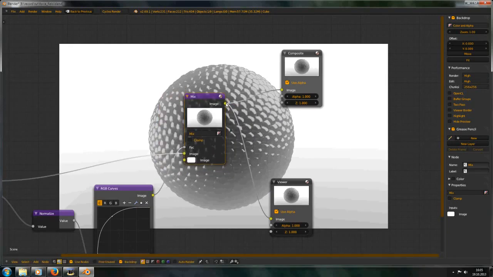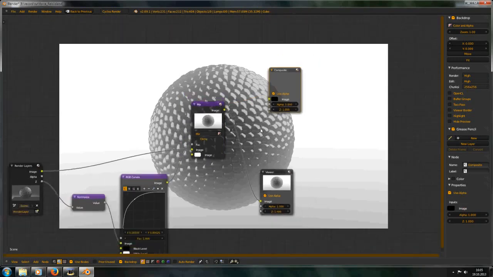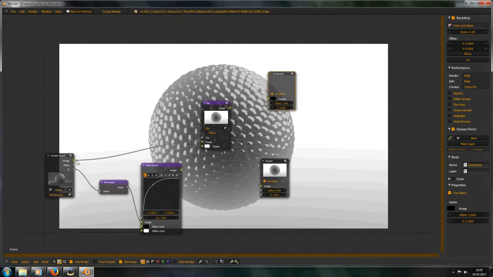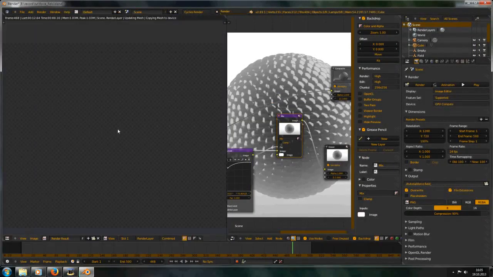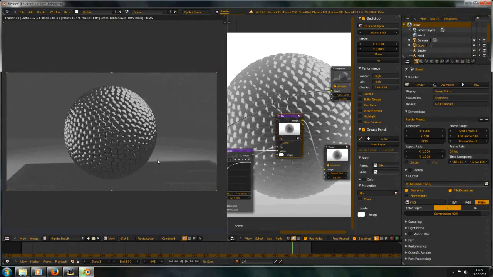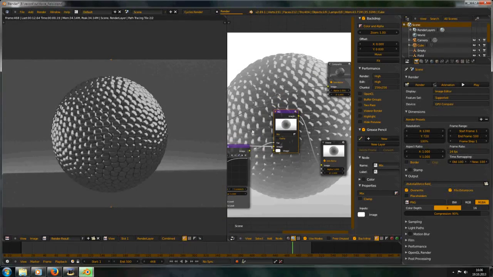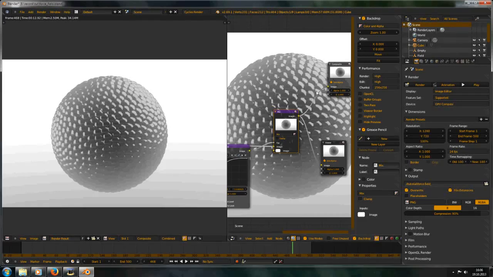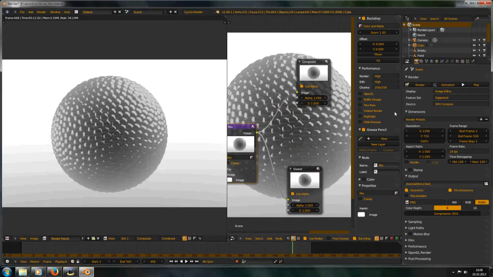plugged this connection into the compositor, because if you don't do this, if you don't plug this into the compositor and you render, it will just leave this image as it is now. So all this work isn't included in the final image.